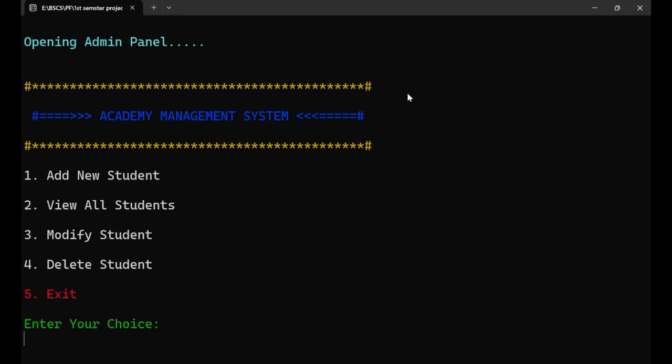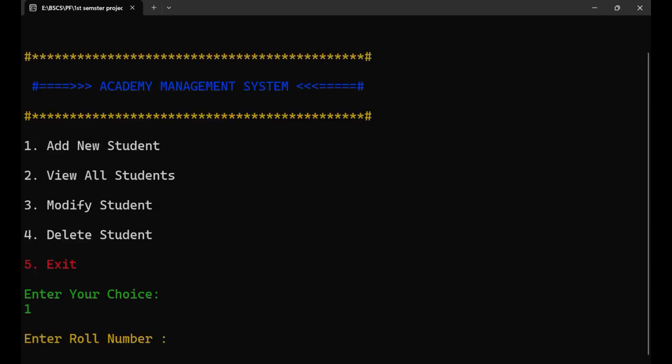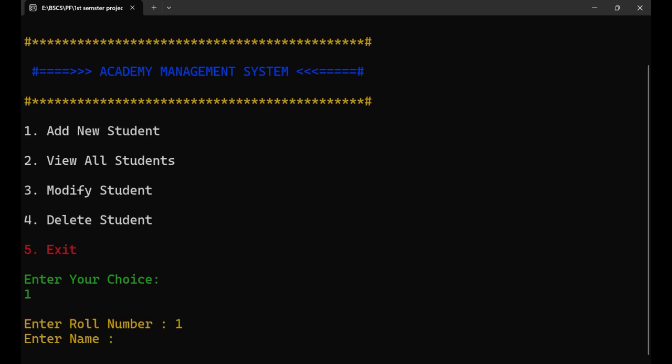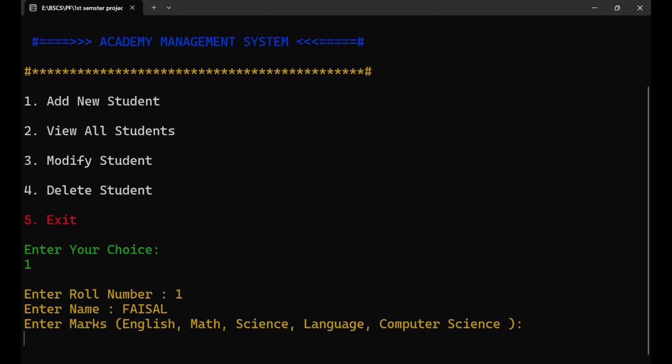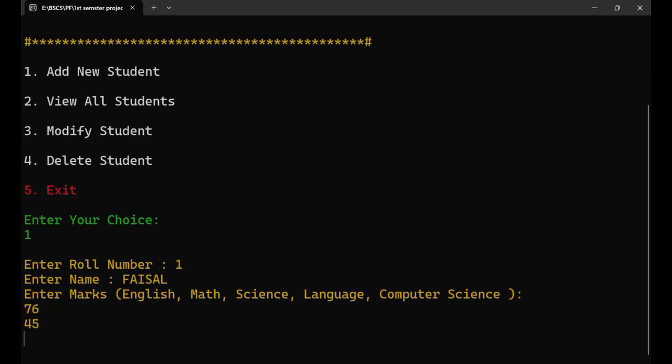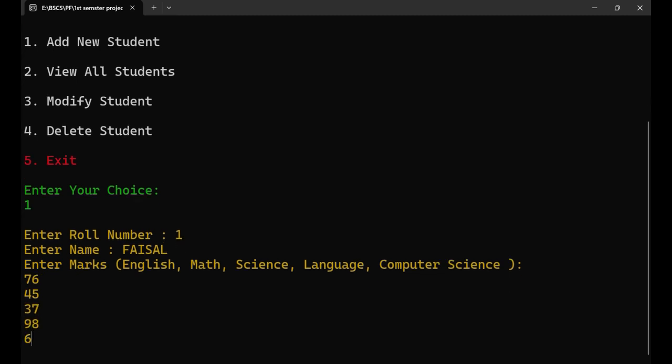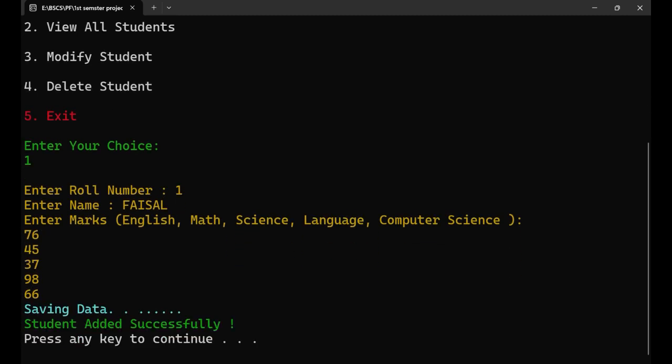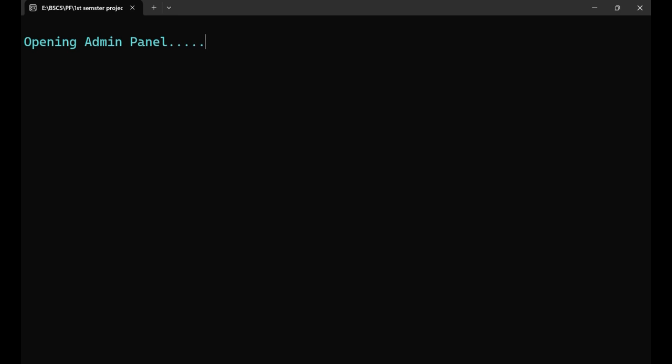So teacher can add any student. For example, I am a teacher, I can add any student. I am entering choice one. Enter roll number of the student, I think roll number 1, and enter name. I will enter the name Faisal. Enter the marks of English. I think he got 76 in English, then 90, 45, 77, 98, 66, and saving data. His data has been saved successfully.